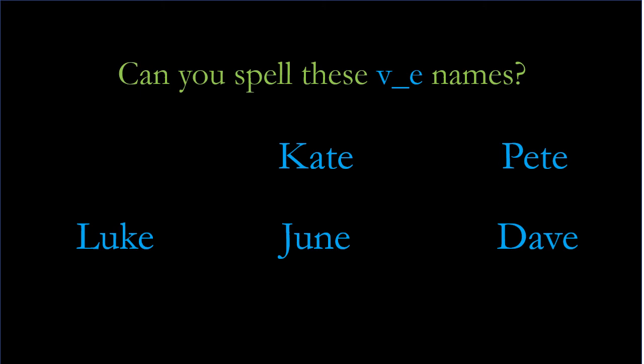I don't think anyone's going to get this right. The name is Jude. I think I know somebody by that name. Okay, do you have it? Here it is. Okay, how did you do? All of them follow that same V underscore E pattern, right?